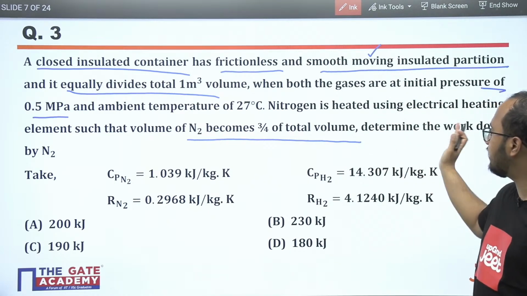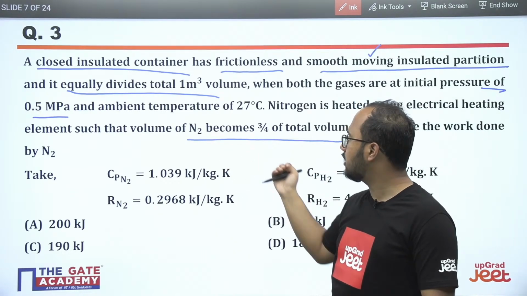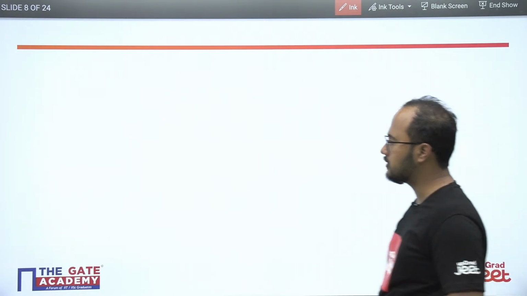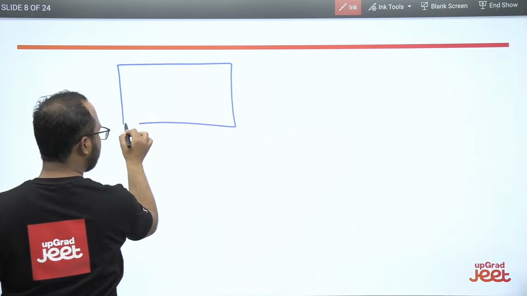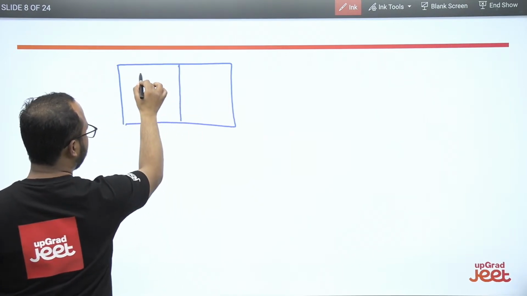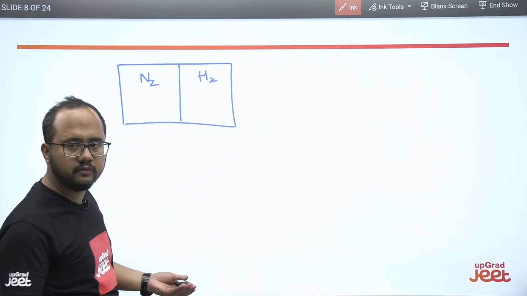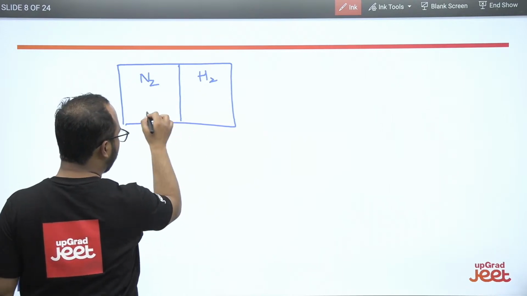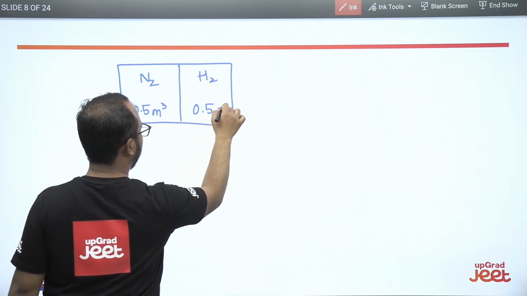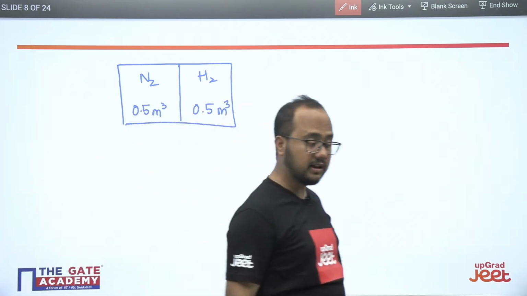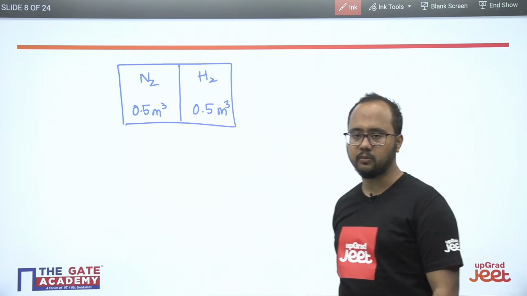Now, nitrogen is heated using an electrical heating device, and because of that only the nitrogen becomes 3/4 of the total volume. See, what is the process here? First of all, I am drawing a tank here. Let's suppose this is a tank. In this part nitrogen is there, in this part hydrogen is there, right? Initially both the volumes will be same because total volume is 1 meter cube. It will be 0.5 meter cube, 0.5 meter cube. So this is very important, nitrogen 0.5 meter cube, hydrogen 0.5 meter cube, okay?